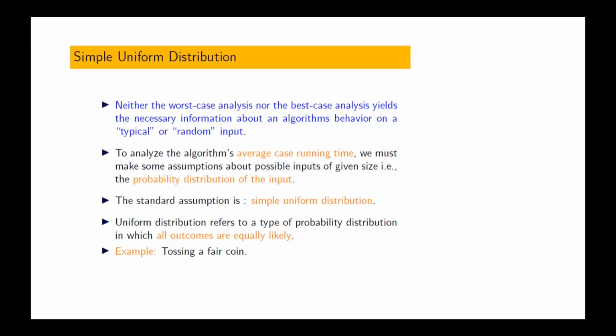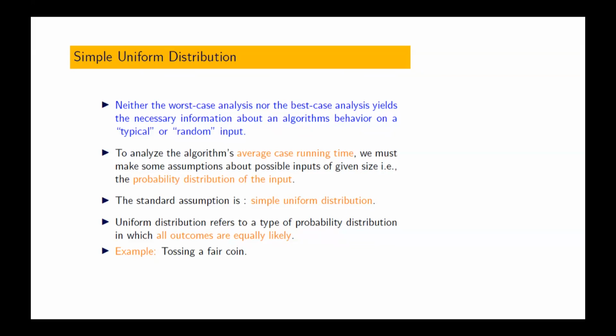So in general, how does our algorithm behave? In order to understand that, we go for average case analysis, or the average case running time of the algorithm.